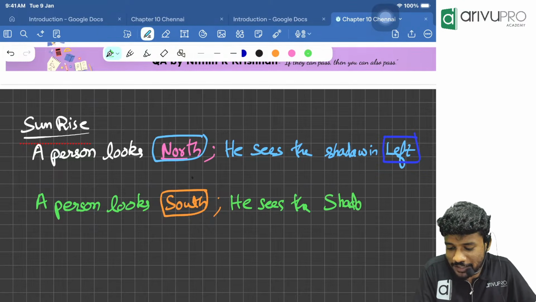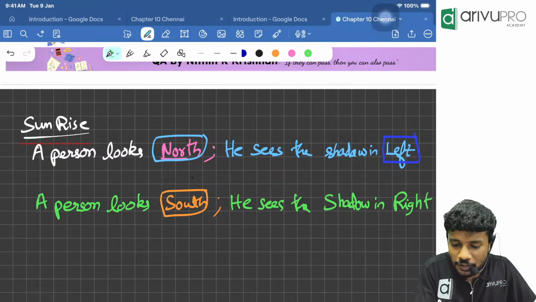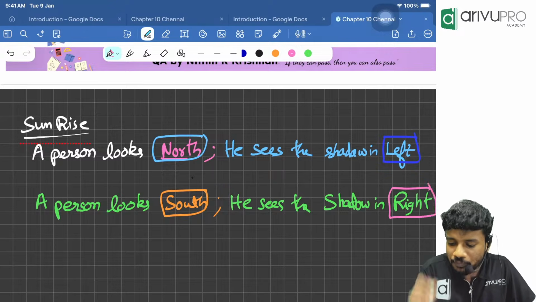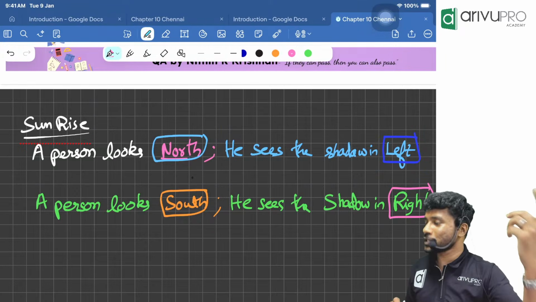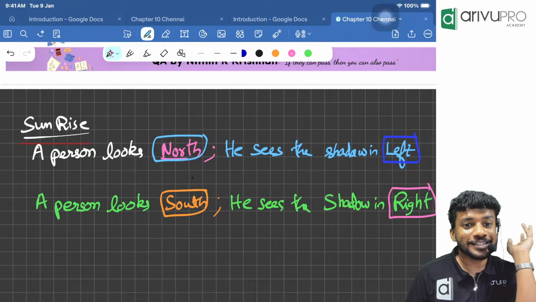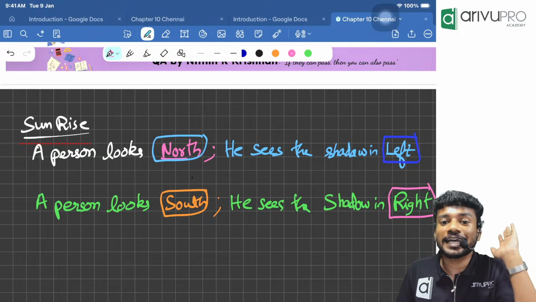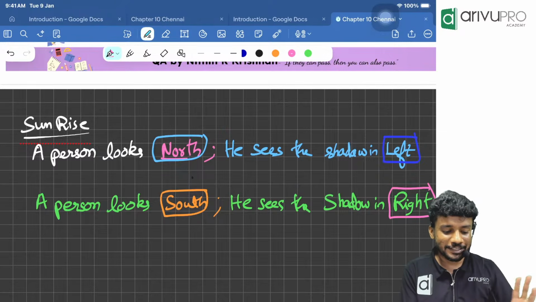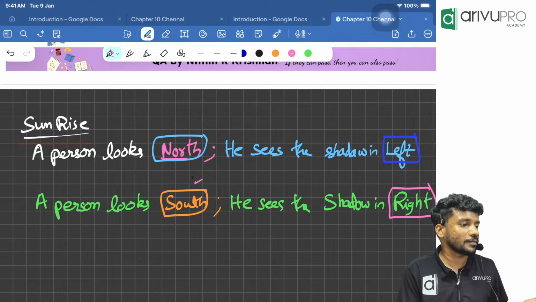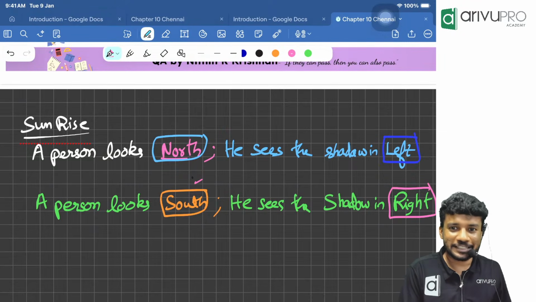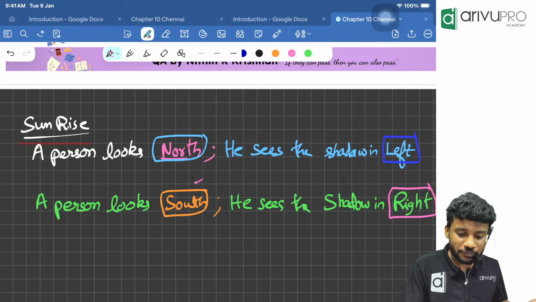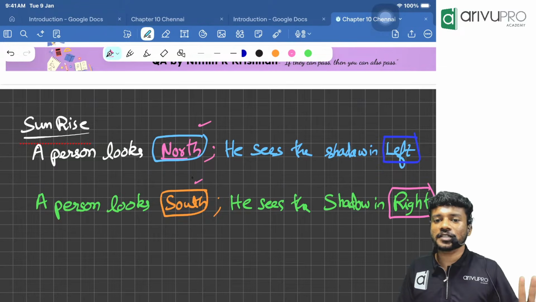He sees the shadow on the right. Make a note of it. That is also important. So in the future, if we see a person is looking in one direction and the shadow is on the right, they will say, you will assume that the direction is what? That is south. Directly we will go for the answer without drawing anything. Then shadow on the left means the direction is what?